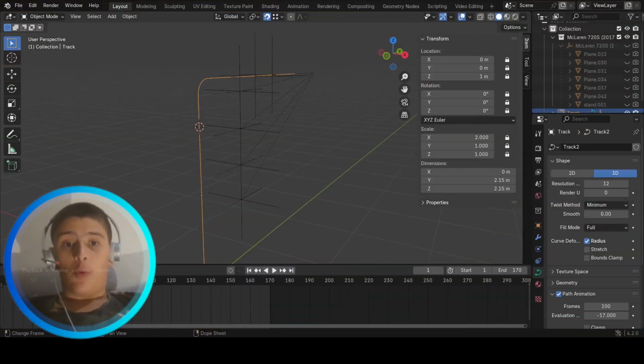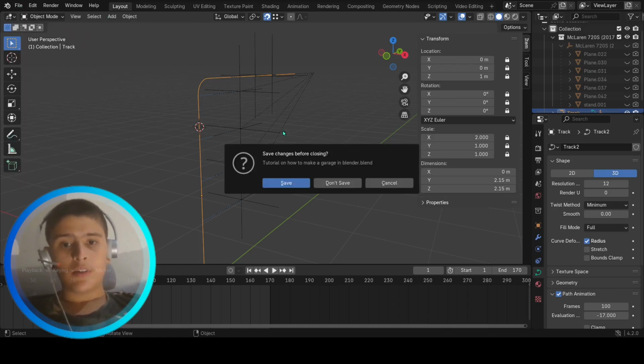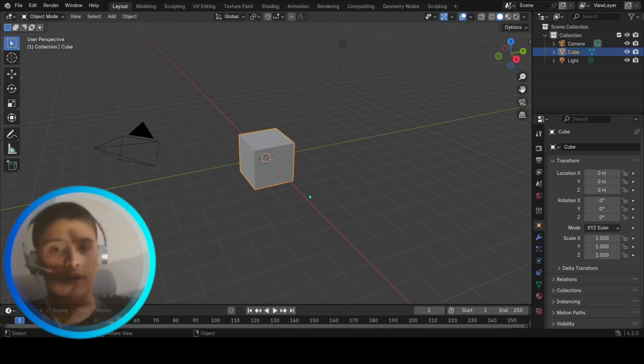In this tutorial, we're gonna learn how to rig and model a 3D garage door in Blender. Let's get started. First of all, we're gonna open a new Blender file. We're gonna go to File, New, General, not save that, and then we're gonna select this cube. We are going to